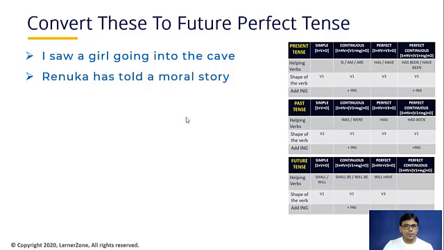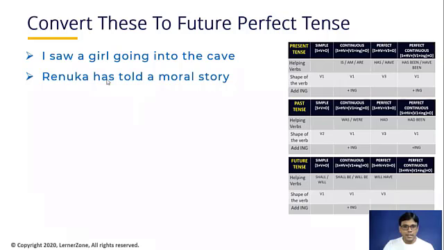Fine. In all the tenses, where are we using the second shape of the verb? Only in simple past tense, and we are not using any helping verb there. But here we are using a helping verb, so this is ruled out. So we are using has as a helping verb. Told is the third shape of the verb. That means it is perfect tense. It can be present perfect or past perfect or future perfect.